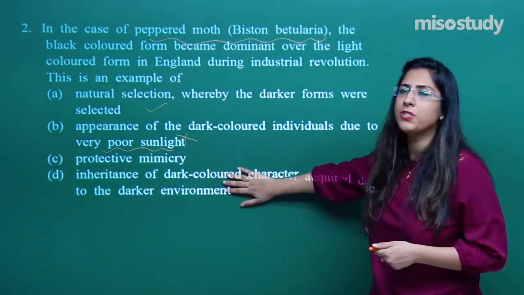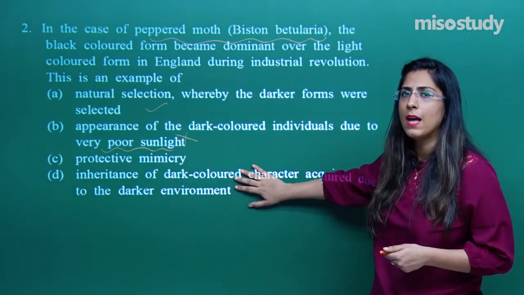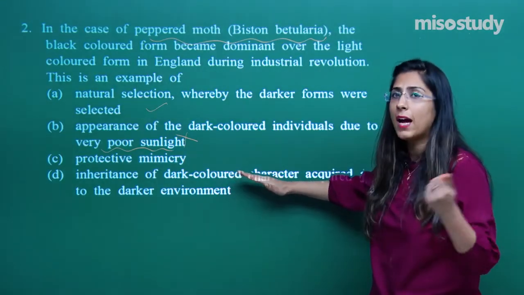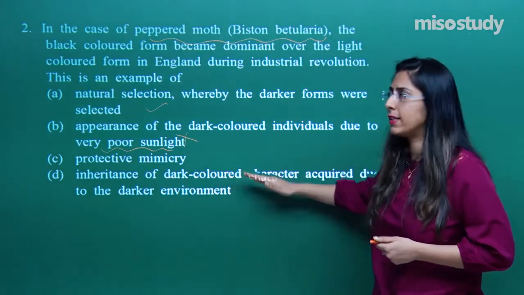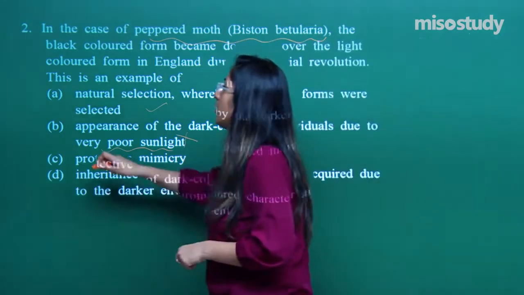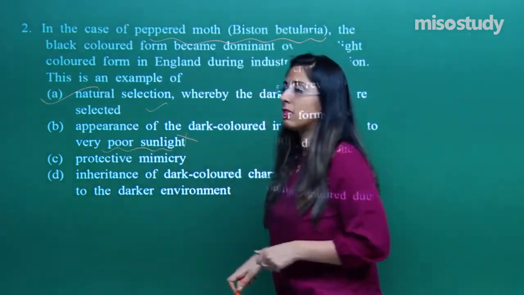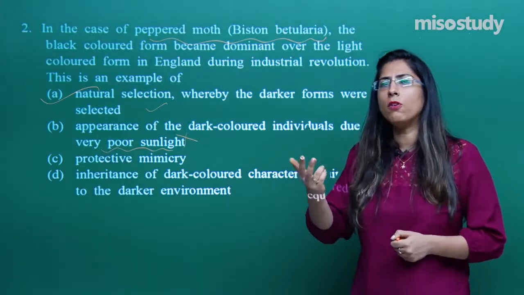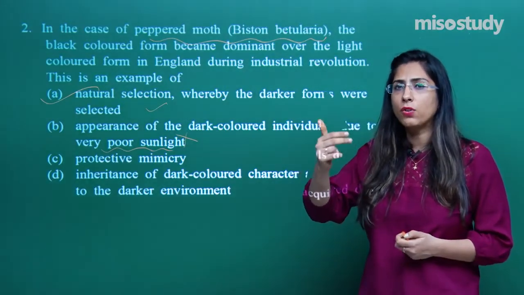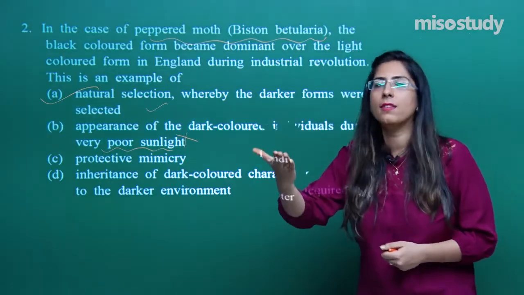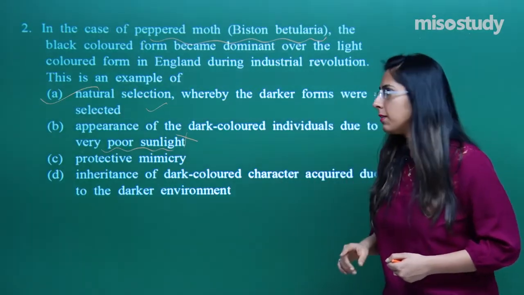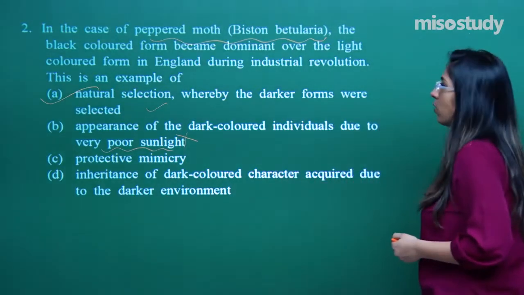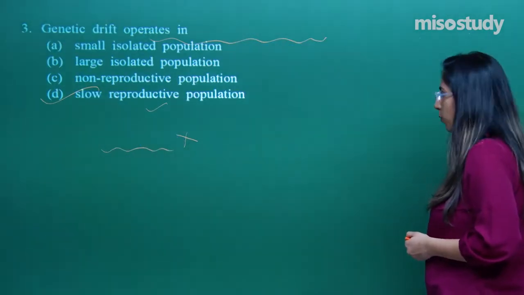If they had mentioned natural selection over here as well, then this option might be right. So for question number 2, option A is right. This is how you can choose the correct option. Sometimes one or two options are correct, and you have to find the answer which is more correct, right? So this was the second question. Let's talk about the third one.